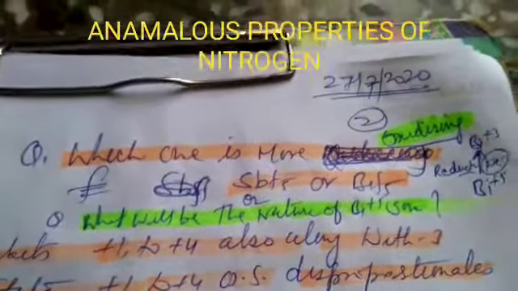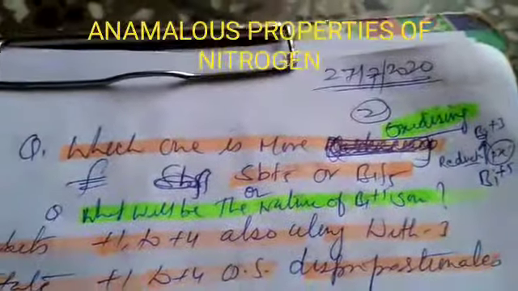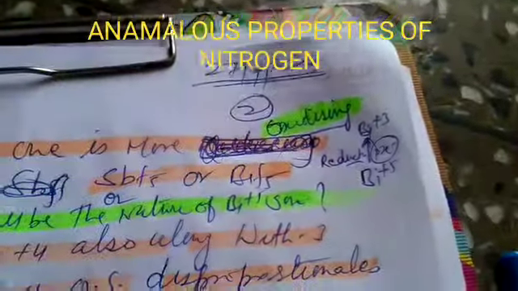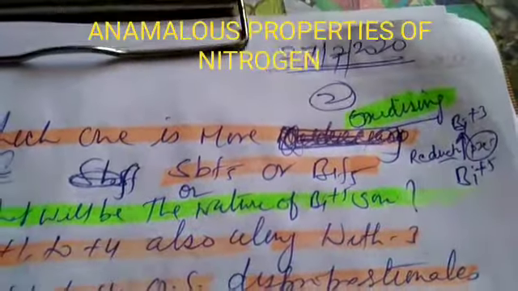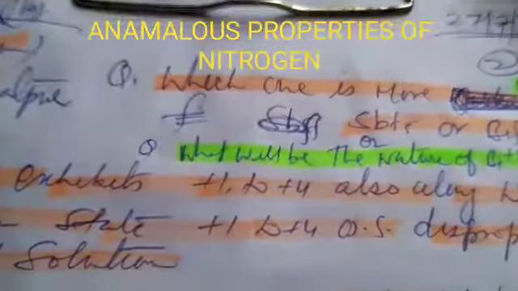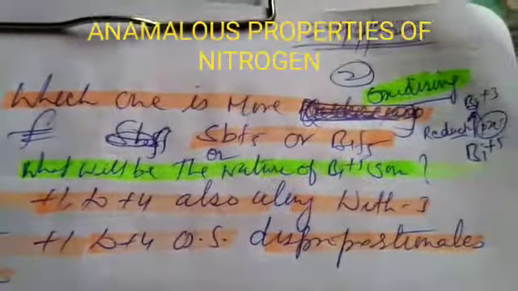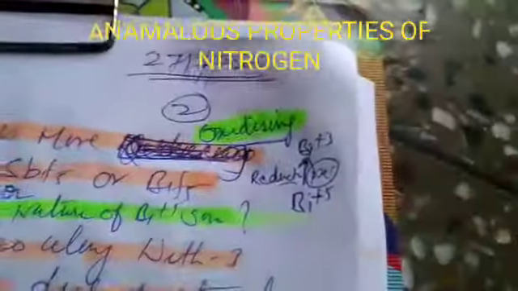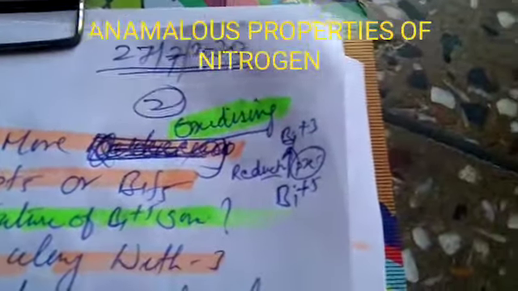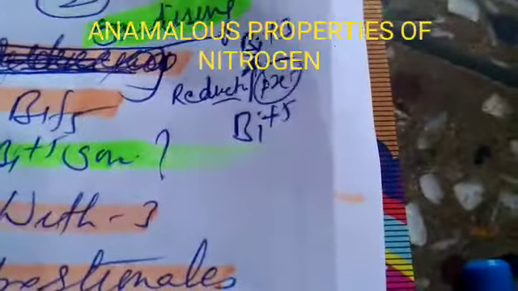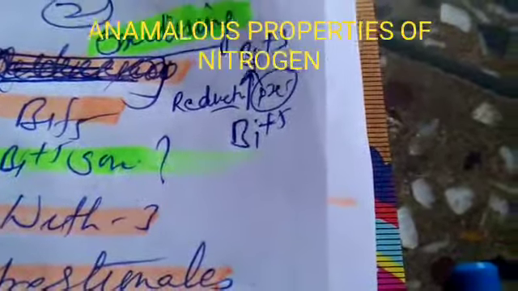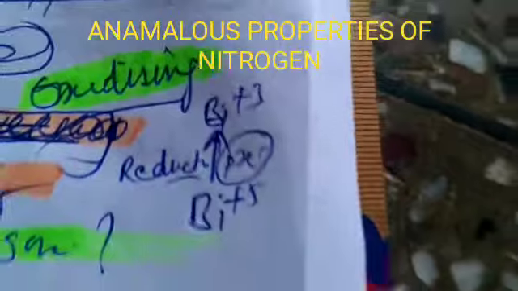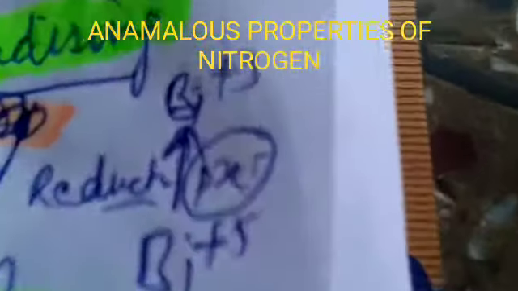Now, there is a reasoning question. First, which one is more oxidizing, SbF5 or BiF5? And what will be the nature of Bi+5 ion? Now we know that down the group, the stability of the +5 oxidation state decreases. So the +5 oxidation state, which is less stable, will be converted to the +3 oxidation state. So for this it will gain 2 electrons.